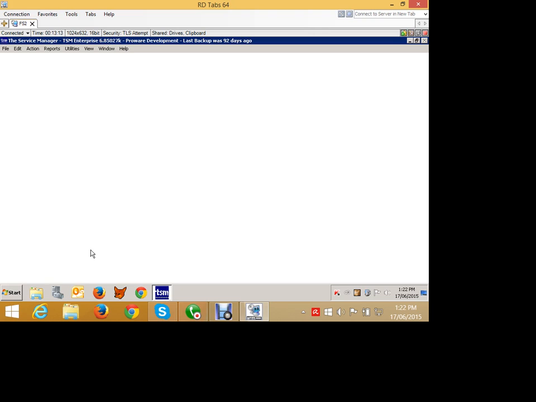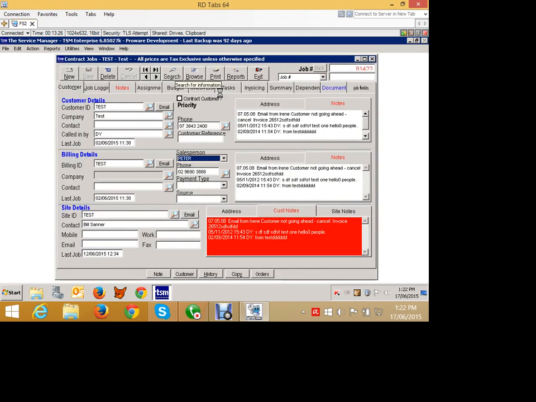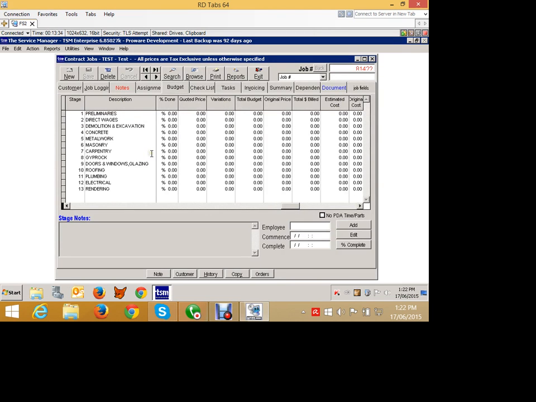An example of a contract job, well, I'll open up contract jobs and show you an example, would typically in our target markets be air conditioning. If you do commercial air conditioning and you're putting a very large air conditioning system into a building, you would have various stages that it has to go through. If you were, for example, building an office, here's an example of building an office. You'd have preliminaries, which are things you have to do up front.